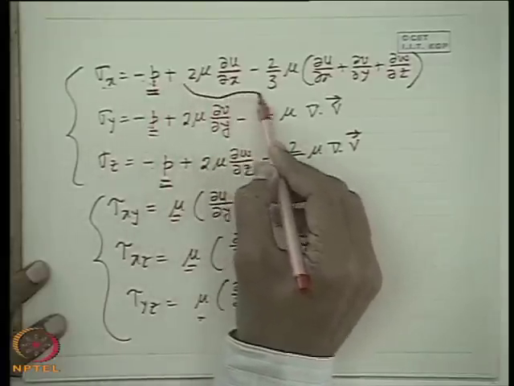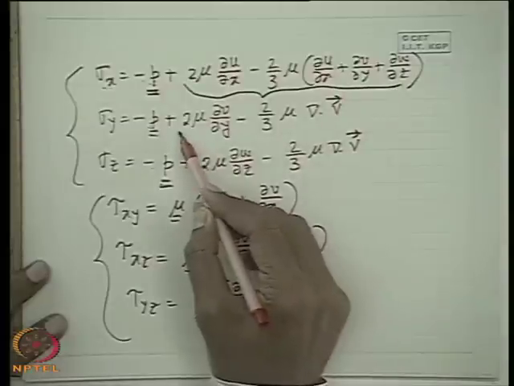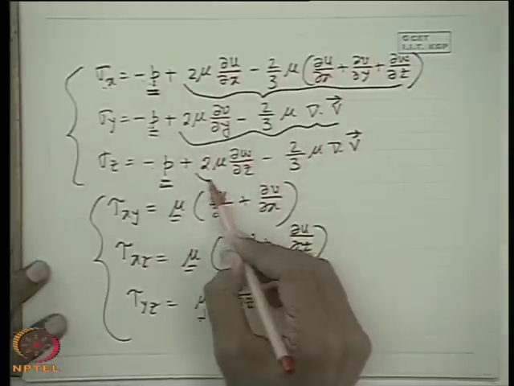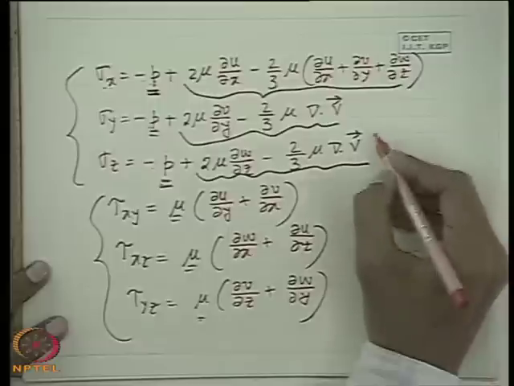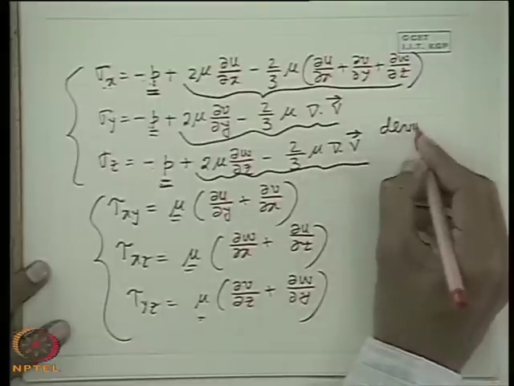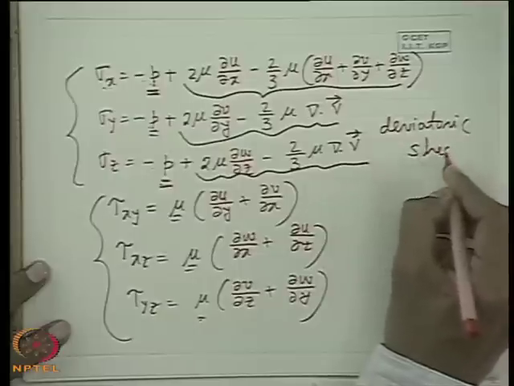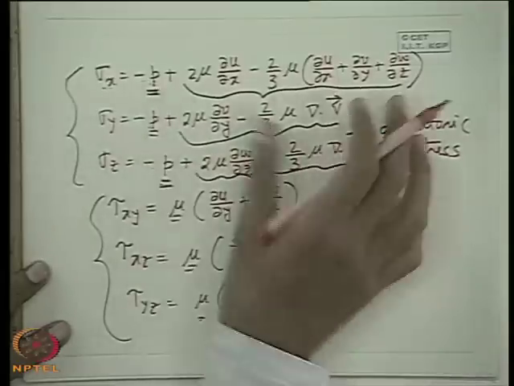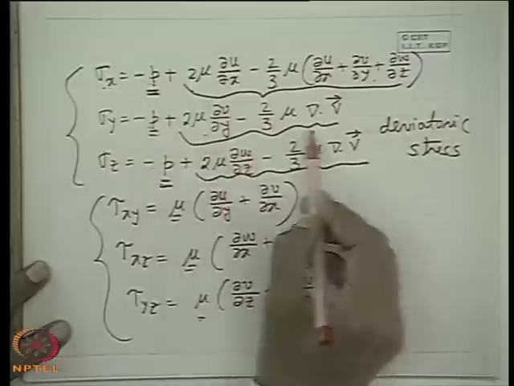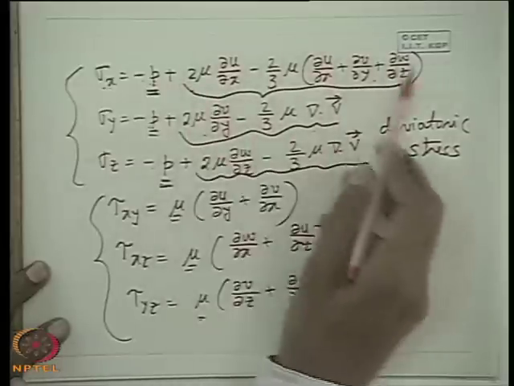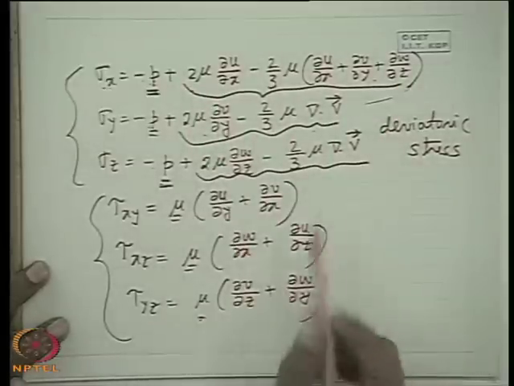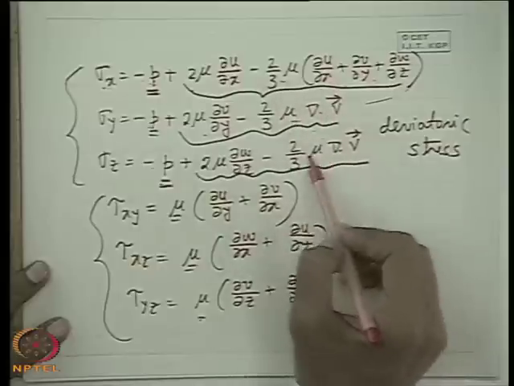But this part is added when the fluid flows. This part, second and third, is known as deviatoric stress, meaning stress deviates from that of the thermodynamic pressure, because of the friction. For incompressible flow, of course, this part will become 0.